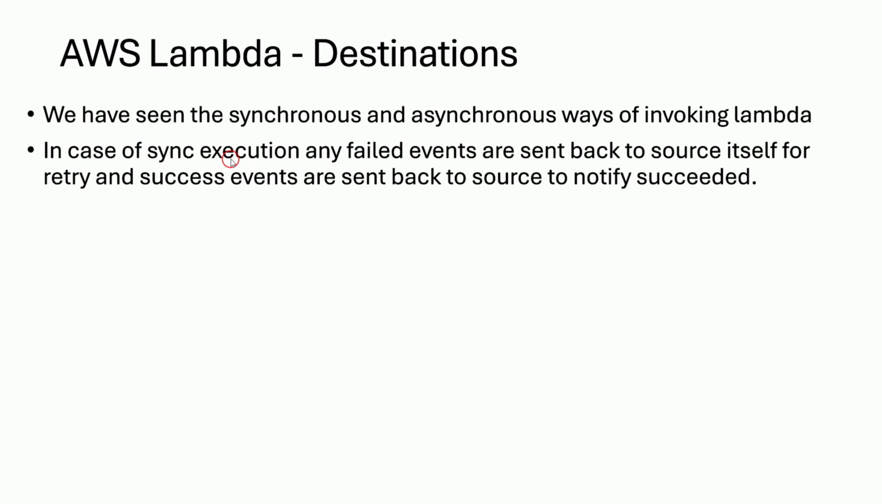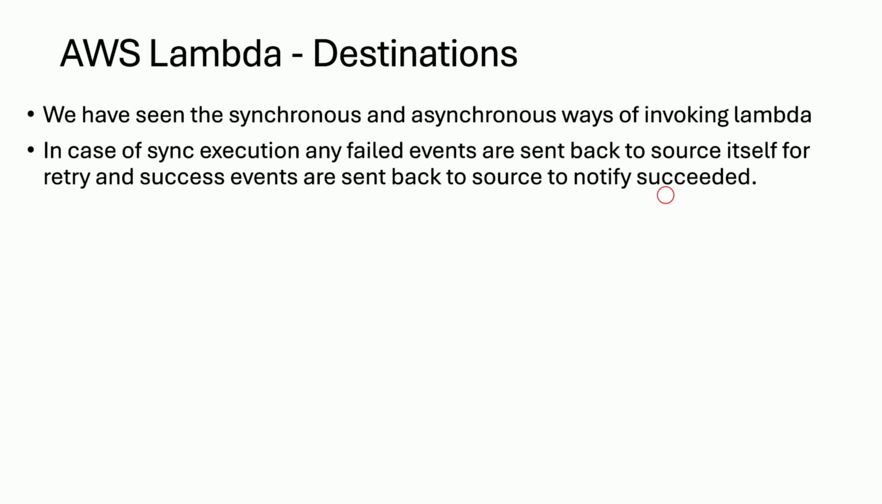In case of synchronous execution, any failed events are sent back to the source itself for retry, right? So anything that fails, we send back to the source, and the source is responsible for retrying the failures. And success events are sent back to the source to notify that it succeeded. Even the success events will be sent back to the source, saying this event has succeeded. So that is how synchronous works.